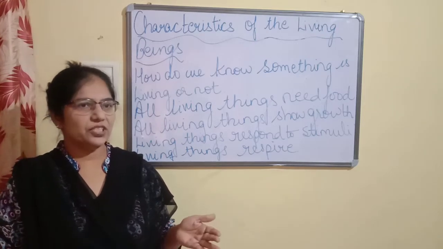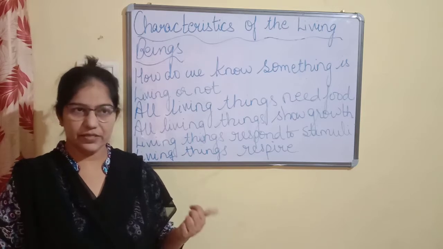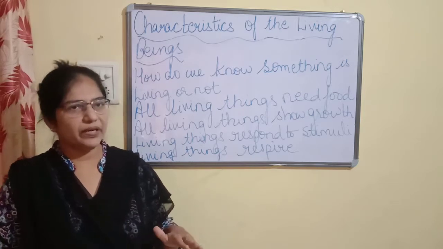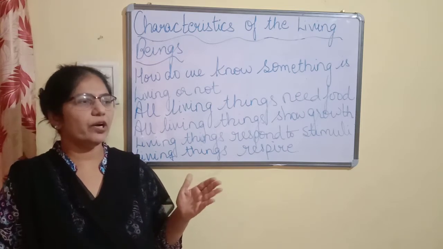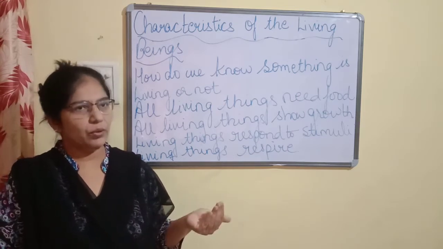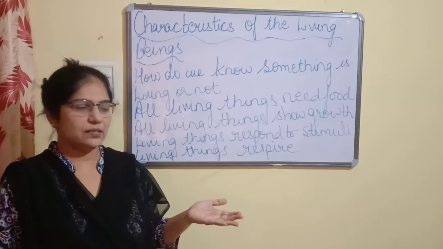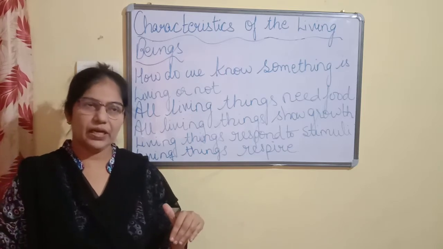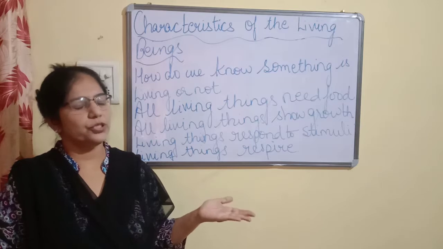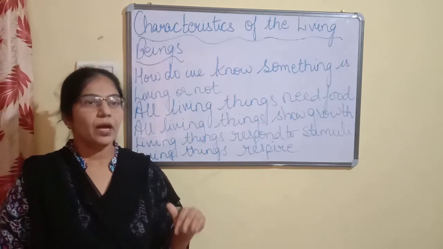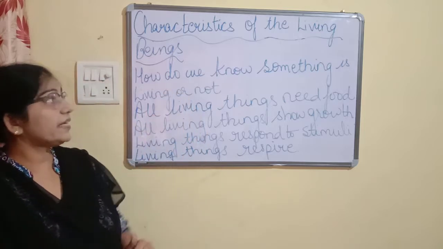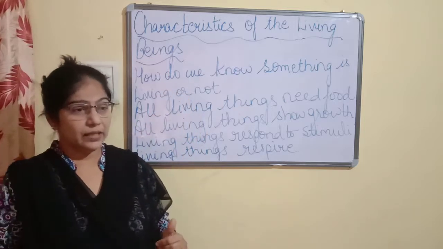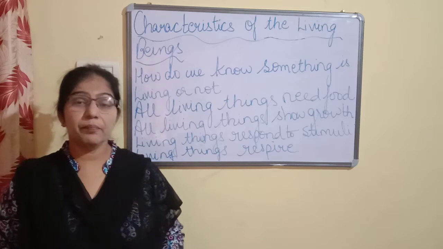Children, in our previous sessions, we have discussed the terrestrial habitat and aquatic habitat. In terrestrial habitat, we discussed living organisms in deserts, mountain regions, and grasslands. And in aquatic habitat, we discussed oceans and ponds. Now, children, today we will be discussing characteristics of the living things or living beings.